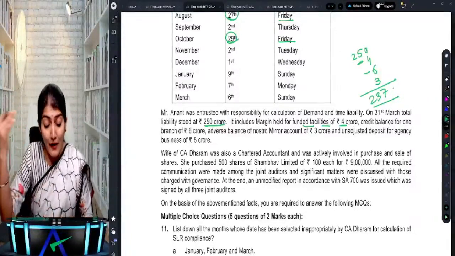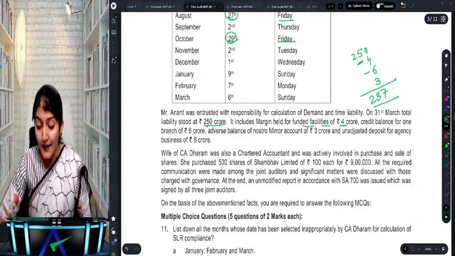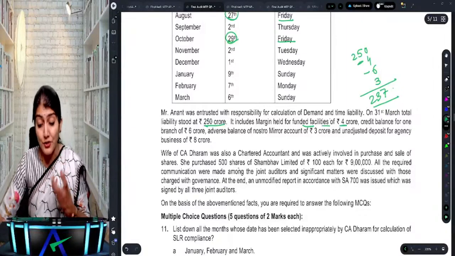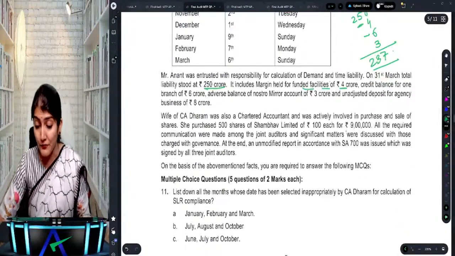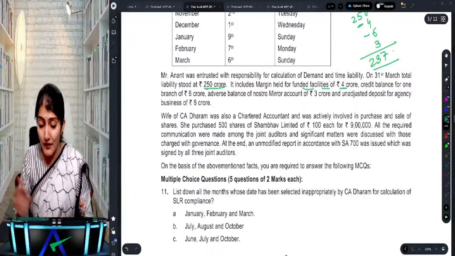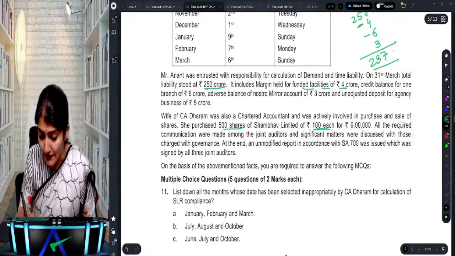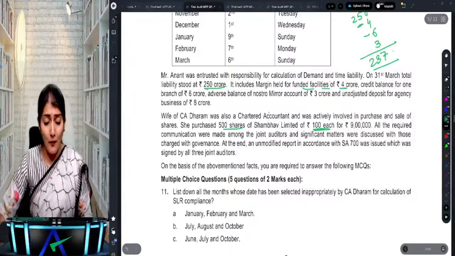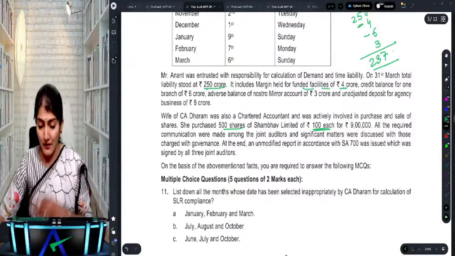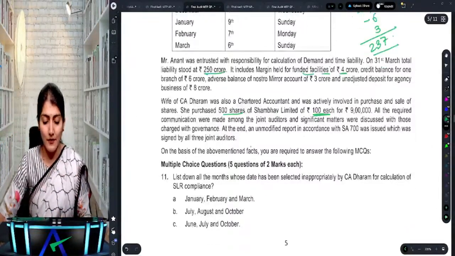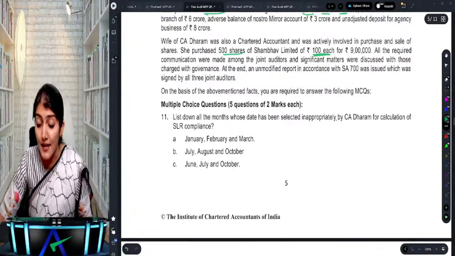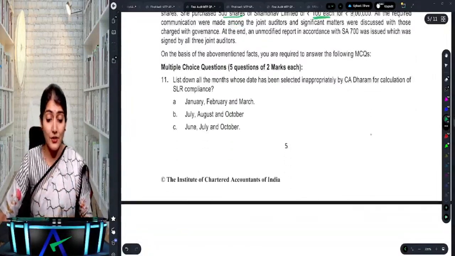Then the wife of CA Dharam was also a CA and was actively involved in the purchase and sale of shares. She purchased 500 shares of Sambhav Limited of 500 each for rupees 9 lakh. All the required communication were made amongst the joint auditors and significant matters were discussed. So list down all the months whose date has been selected inappropriately by Dharam for calculation of SLR.